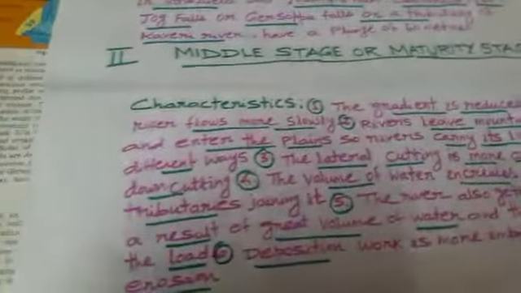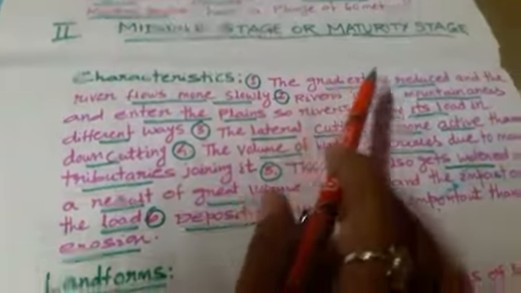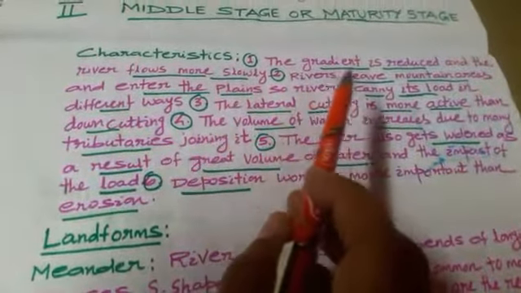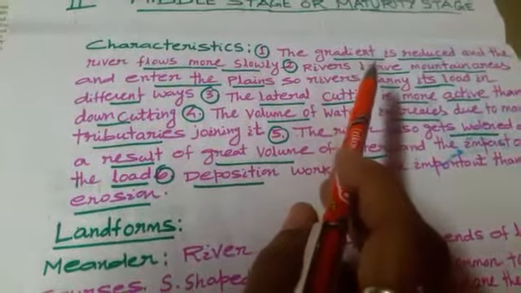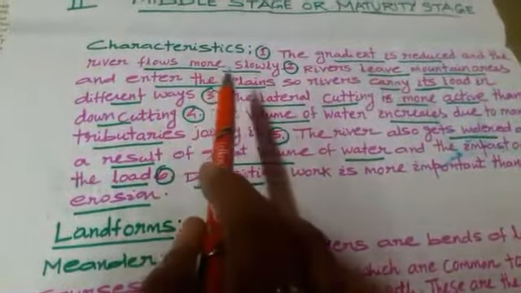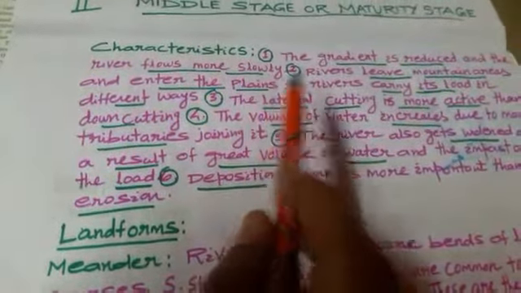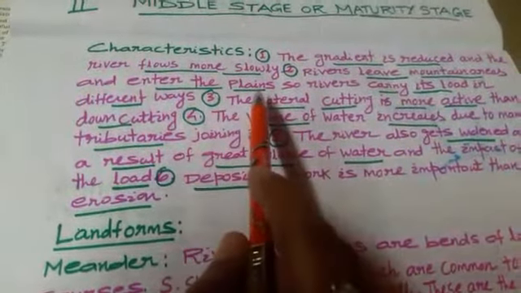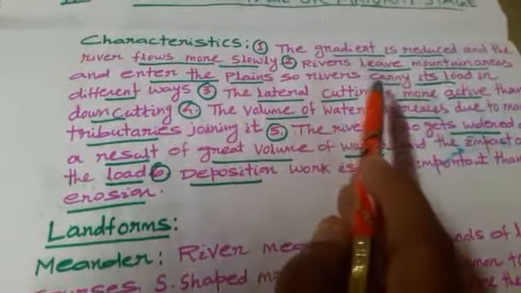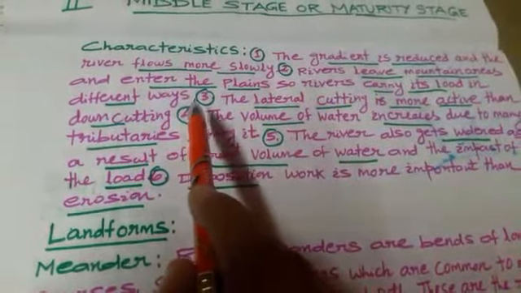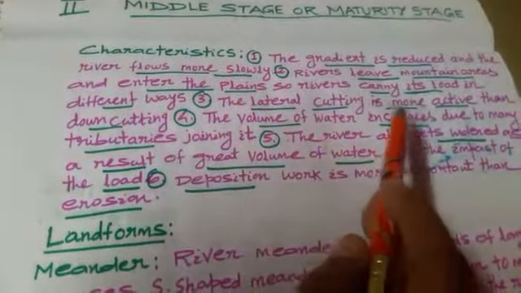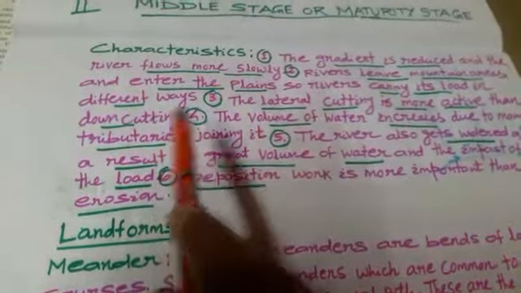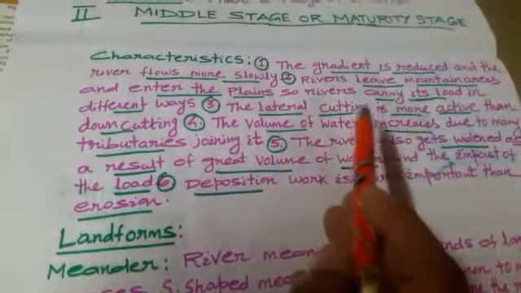Now we learn about the middle stage or the maturity stage of a river. Characteristics: the gradient is reduced, meaning the slope is reduced, and the river flows more slowly compared to the initial stage. The river leaves the mountain area and enters the plain. So the river carries its load in different ways. Lateral cutting is more active than downward cutting. In the initial stage downward cutting is more, but in the middle stage lateral cutting is more.